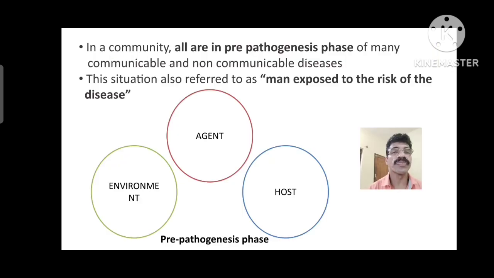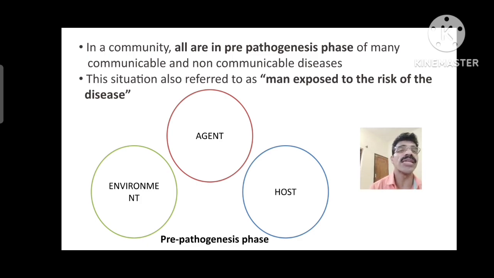In general, in a community, all the people are in the pre-pathogenesis phase of many communicable and non-communicable diseases. So we are living in the community in the pre-pathogenesis phase because the agent is available, the host is there, and a favorable environment is also there. Here the human host, people or individual, is already exposed to the risk of the disease.